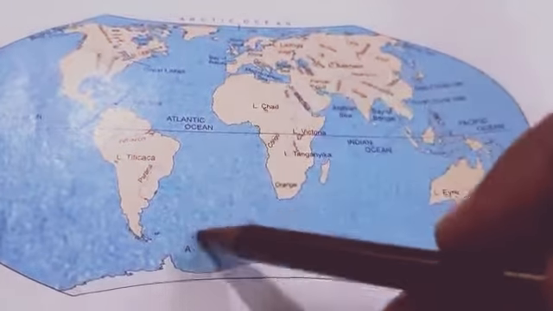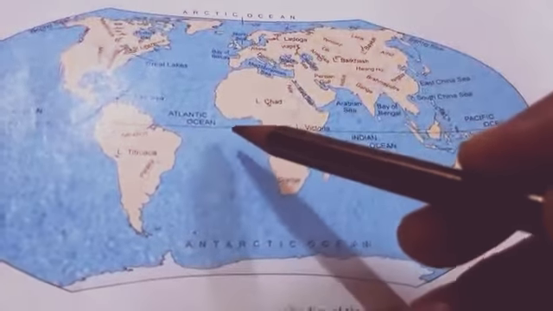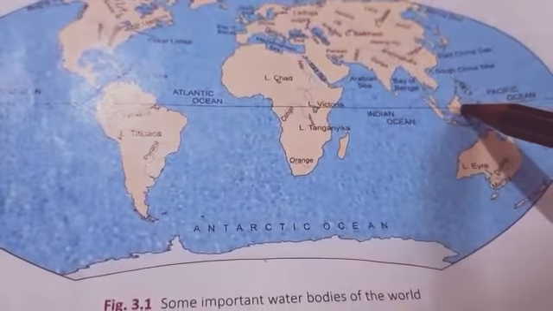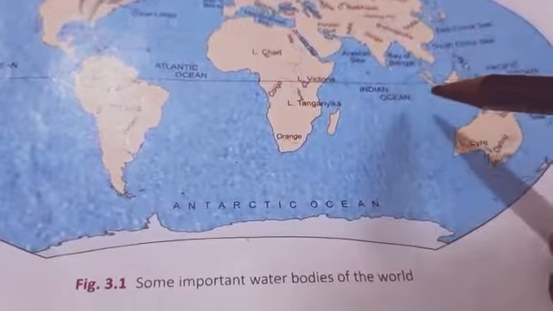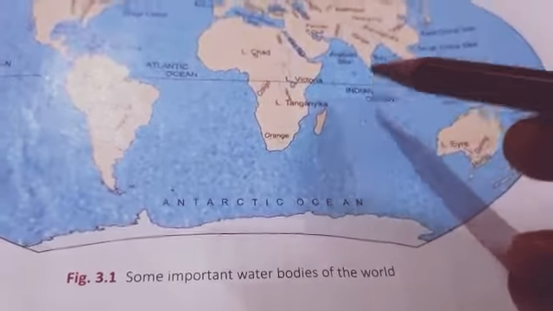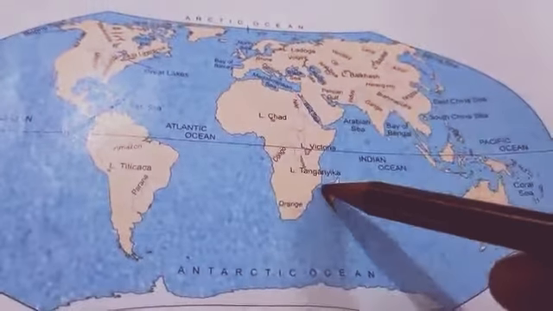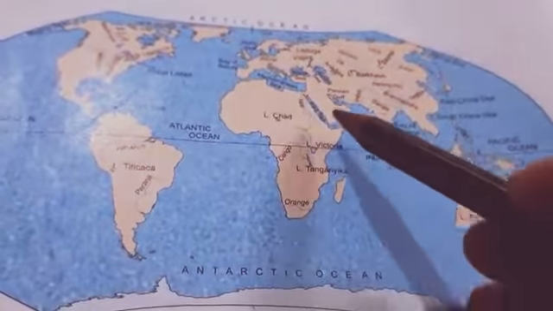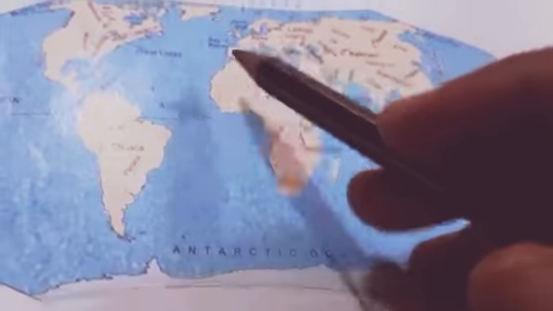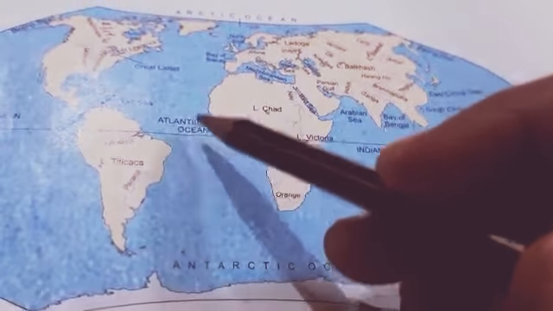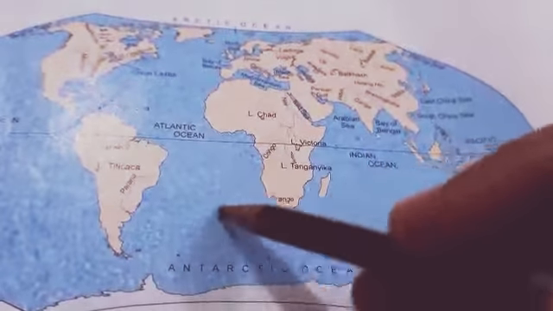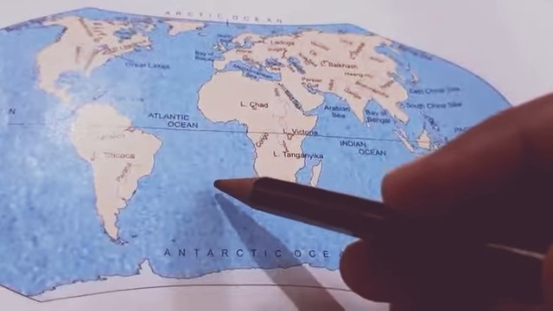So exactly in between both poles, the circle going through the center is the equator line, which cuts the globe into two equal parts. The upper part above this equator line is the northern hemisphere, and the area below this equator line is the southern hemisphere.